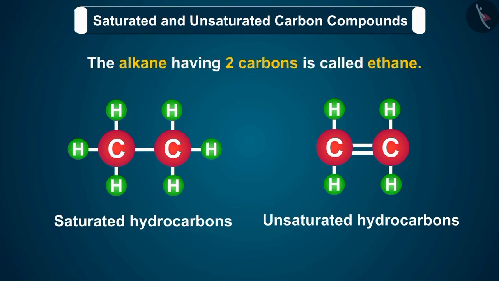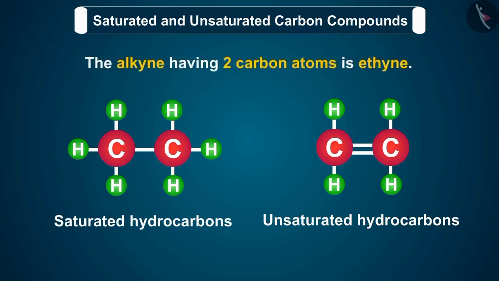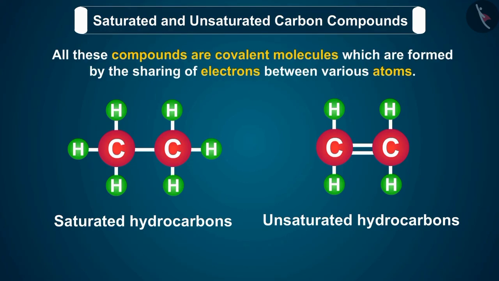The alkane having 2 carbons is called ethane. The alkene having 2 carbons is called ethene. And the alkyne having 2 carbon atoms is ethyne. All these compounds are covalent molecules.